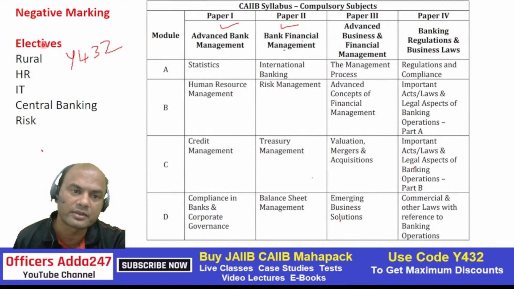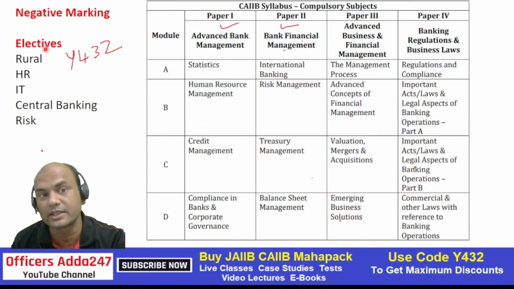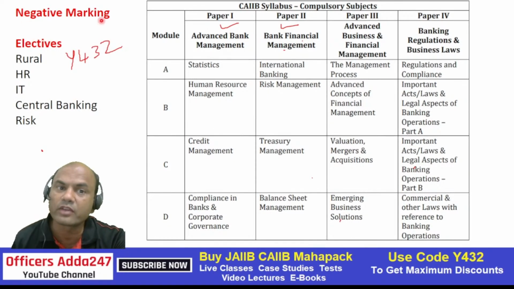And also look at the electives: rural, HR, IT, central banking and risk. Is there any retail elective? No. So that's why this is becoming difficult. Negative marking will be there.